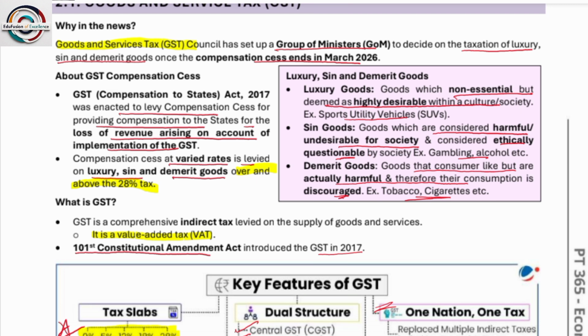Now, taking a few minutes, we will have a look at luxury, sin and demerit goods. So what are luxury goods? Goods which are non-essential but deemed as highly desirable within a culture or society. For example, a sports utility vehicle, SUV. Next, sin goods: goods which are considered harmful, obviously. Demerit goods: goods that consumers like but are actually harmful, obviously.